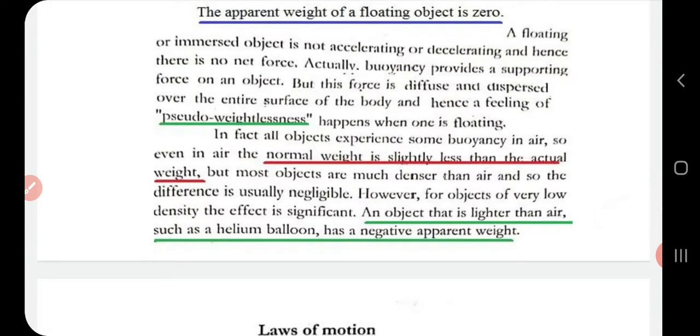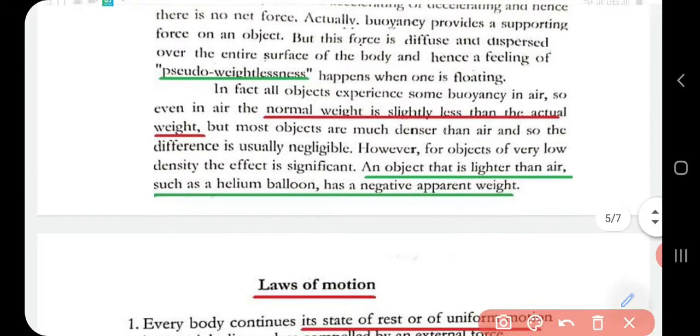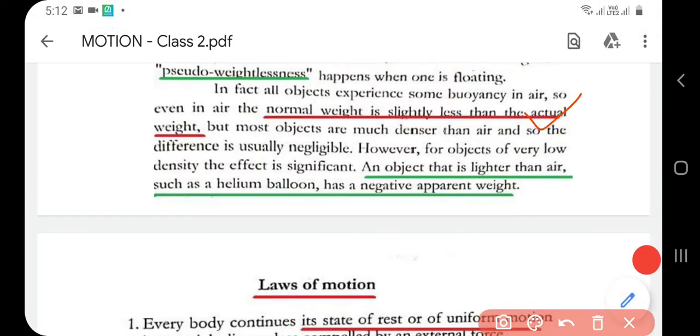Actually, all objects experience some buoyancy in air also. So even in air the normal weight is slightly less than actual weight. But most objects are denser than air, and so that difference we can neglect. An object that is lighter than air, such as a helium balloon, has a negative apparent weight. So here just study what is weightlessness.